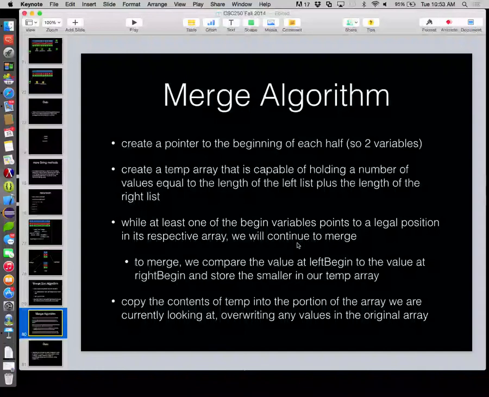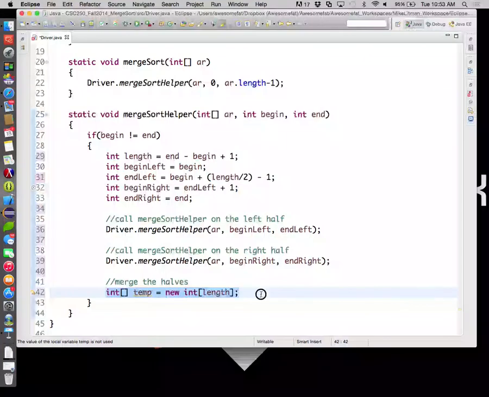So let me ask you a question here. To fully merge the left half of our list here and the right half of our list, how many comparisons do we need to make? How many values do we need to place? Do we know exactly how many times we need to spin? I see people shaking their head no. Anybody want to shake their head yes?